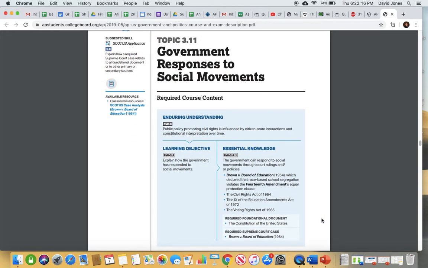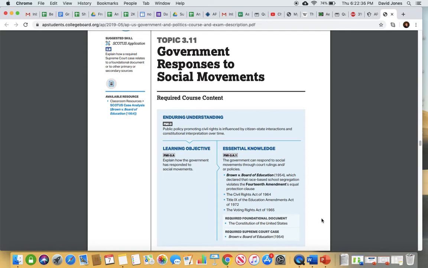You did that assignment on that. That will definitely help you. Government responses to social movements. We talked about the fact that generally when something happens in society, government tends to respond to it, obviously, and the court, even though they don't have to, the court oftentimes pays attention to public opinion, and they start to change policies based on social movements.